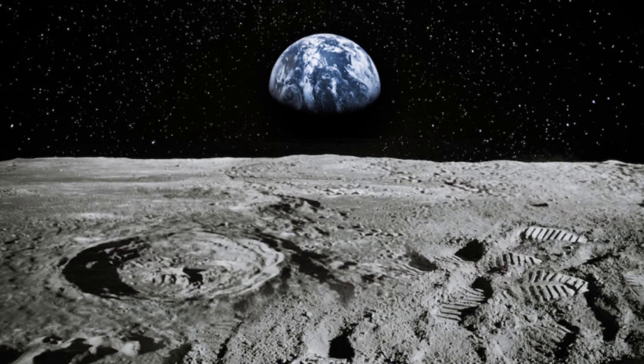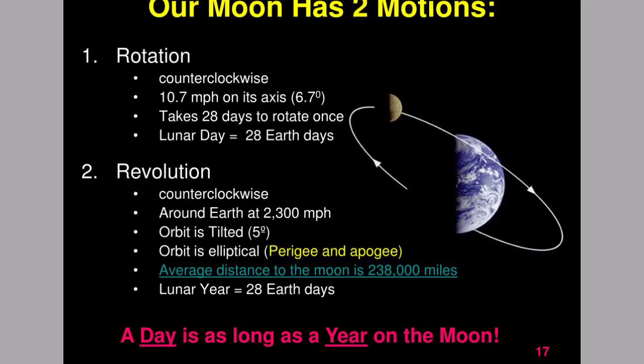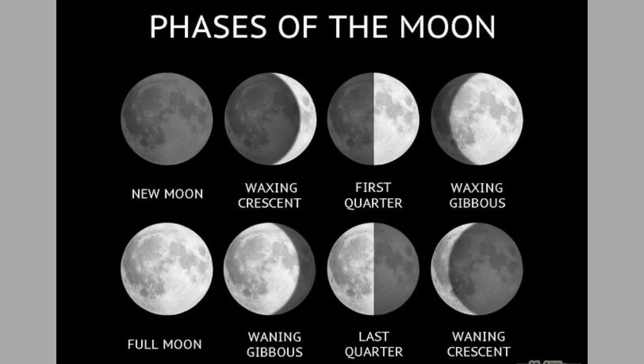Phases of the Moon. The Moon completes its rotation on its axis in 27 days. It takes nearly the same time to complete its revolution around the Earth. Therefore, the same side faces the Earth. We see various changes in the Moon's face as different portions are lit at different times, while the rest remain dark.